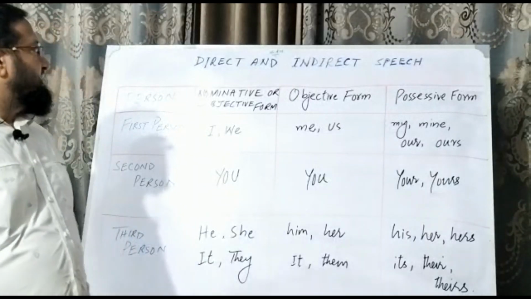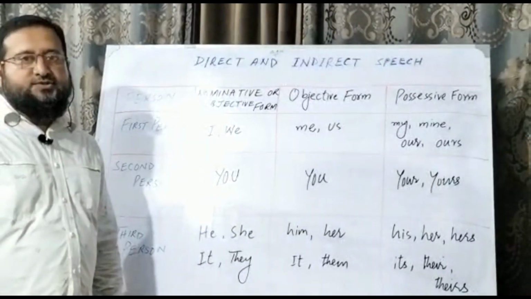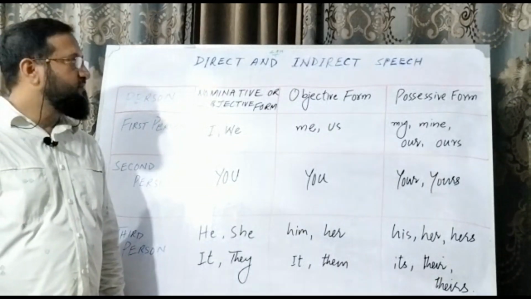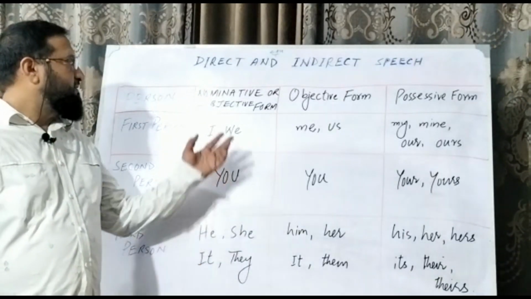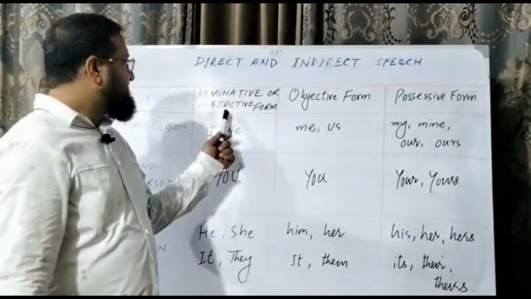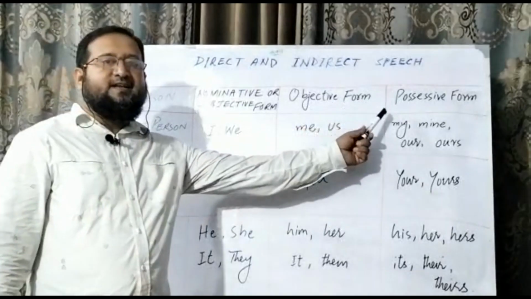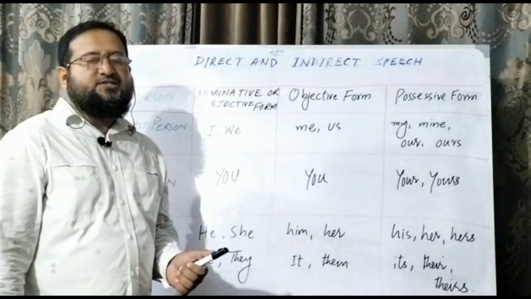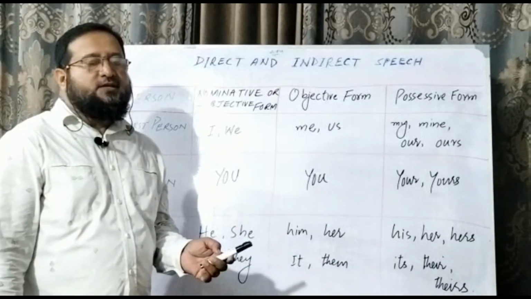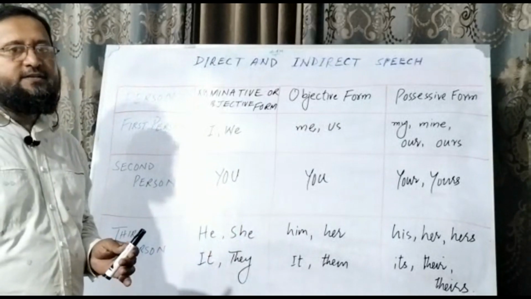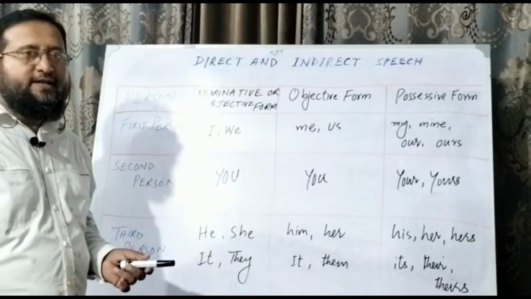Okay, now students, let's see some of the pronouns. We have already discussed first person pronouns, second person pronouns, and third person pronouns. So what are their subjective forms and their objective forms? Besides the subjective and objective forms, there is another, the possessive form. These will be used in direct narration and indirect narration. So understand it very well so that it will help you in converting direct into indirect or indirect into direct speech.